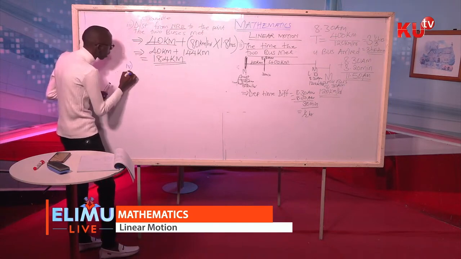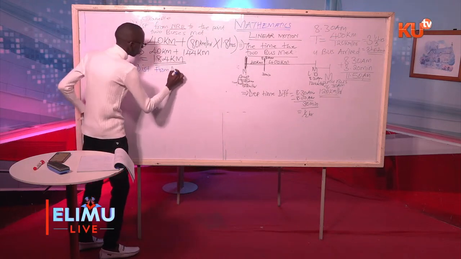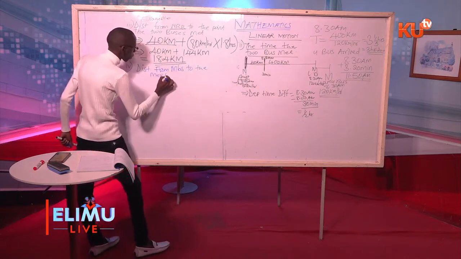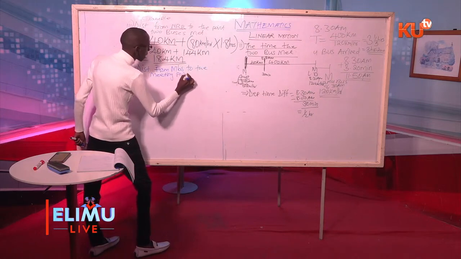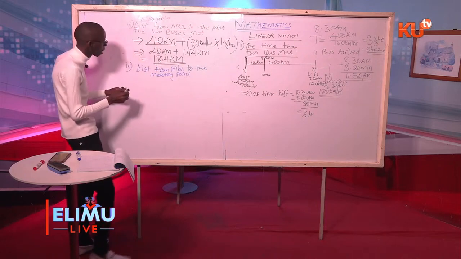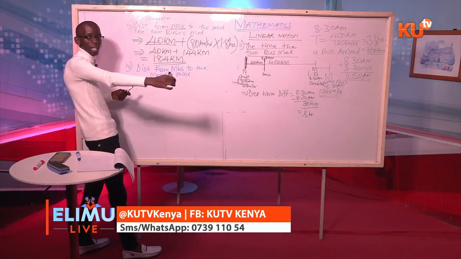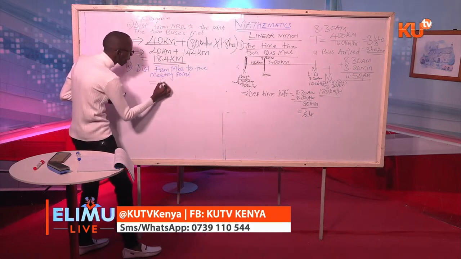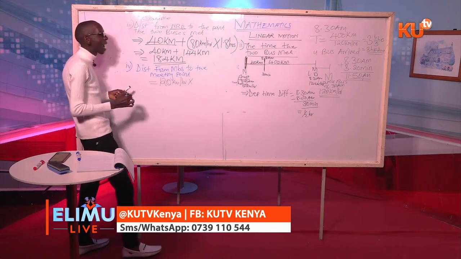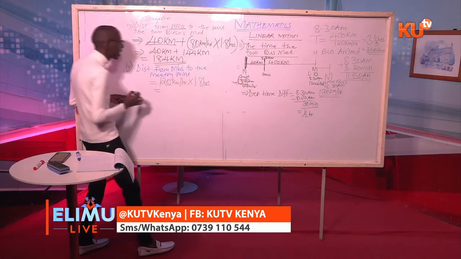Before we move to Roman 4, which is the last question, I want us to ask ourselves, what if we were asked? The last question is how far the coast bus is from Mombasa when the Lamu bus arrives in Nairobi. Before we go to that question, what if, because in the exam you can be asked, the distance from Mombasa to the meeting point. If we were asked the distance from Mombasa to the meeting point, we will